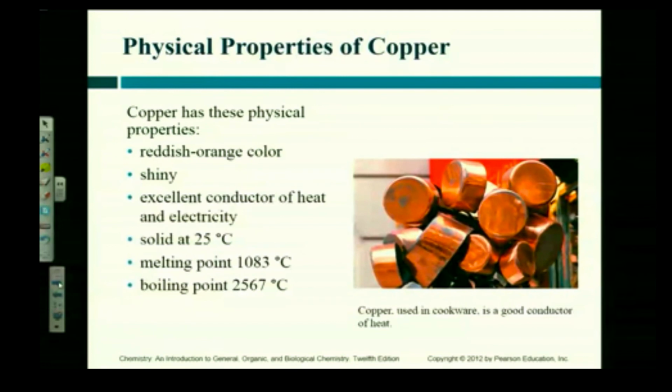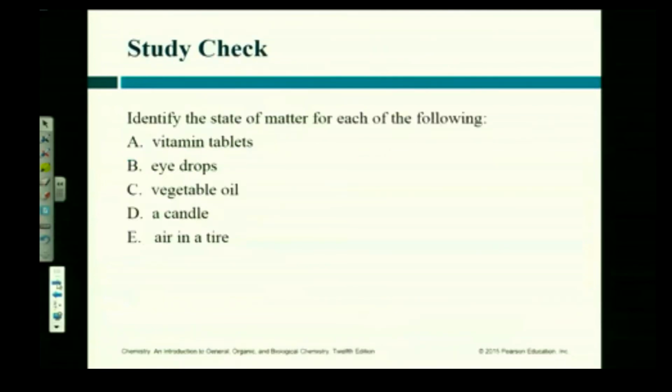Yep. It's a solid at room temperature, as opposed to that water, which is a liquid, and it has extremely high melting and boiling points, right? It melts at 1,083 Celsius and boils at 2567. Yeah, that's very high. Okay, so identify the states of matter for the following. Vitamin tablet. The one I take every morning is a solid.